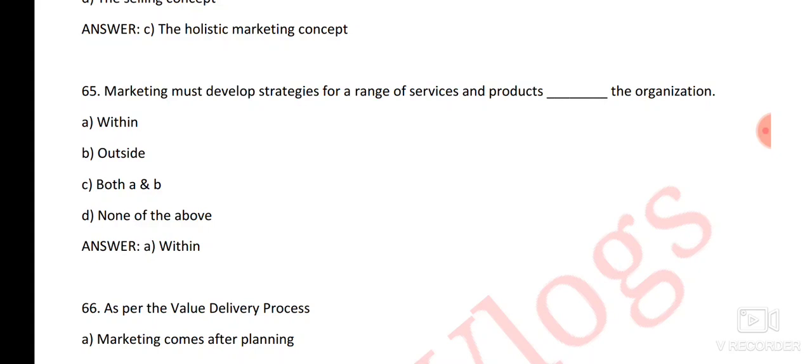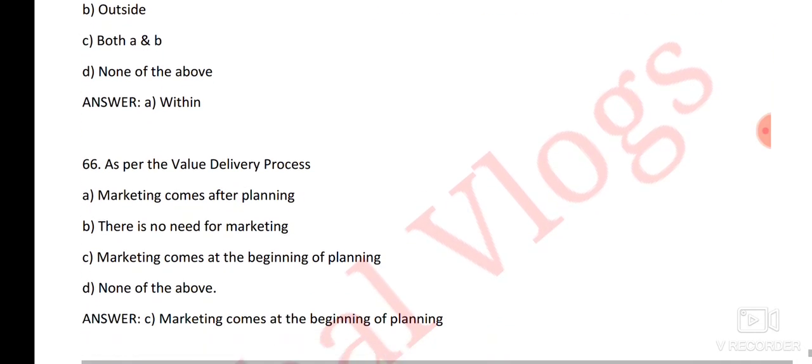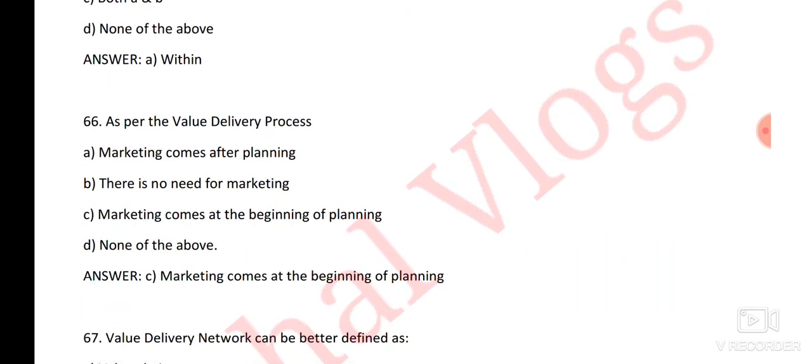Next question, marketing must develop a strategy for a range of services and products space the organization. Then the right answer is within the organization. Next question, as per the value delivery process, here the right answer is option number C, marketing comes at the beginning of planning.